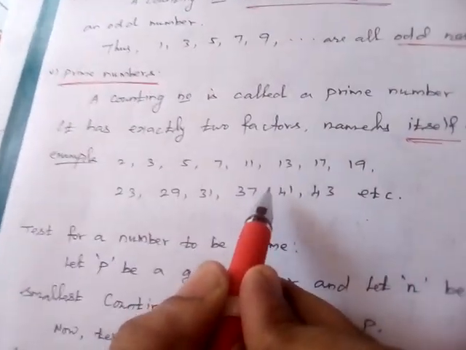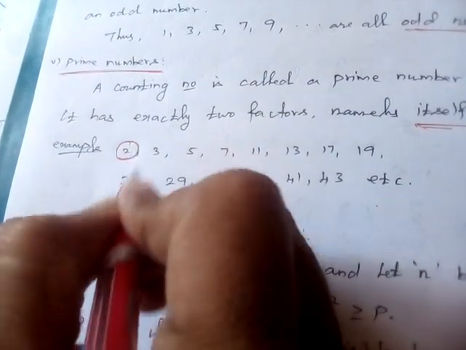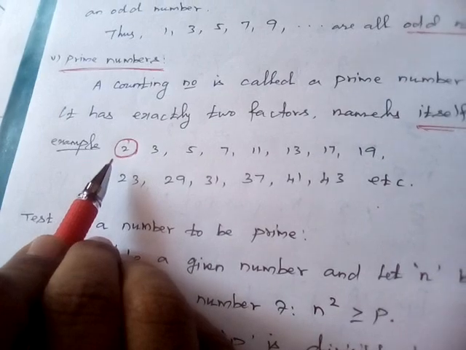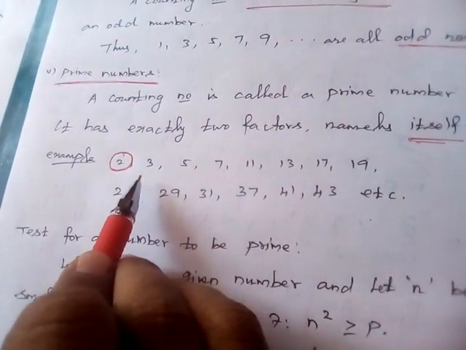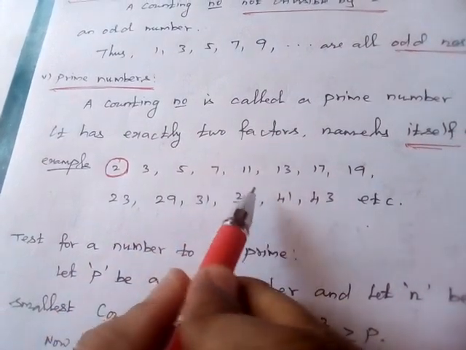For your information, 2 is the only even prime number. The remaining prime numbers are all odd numbers.